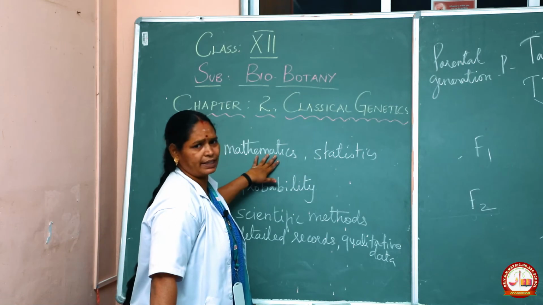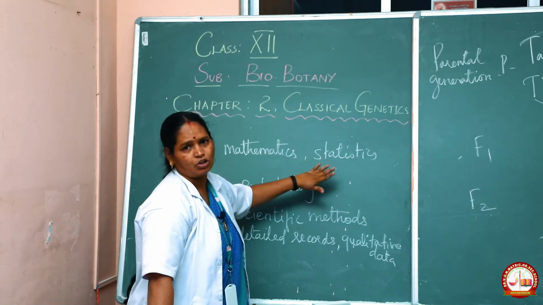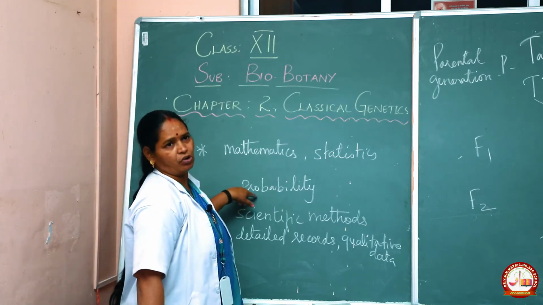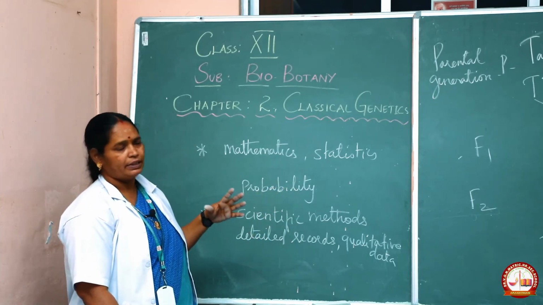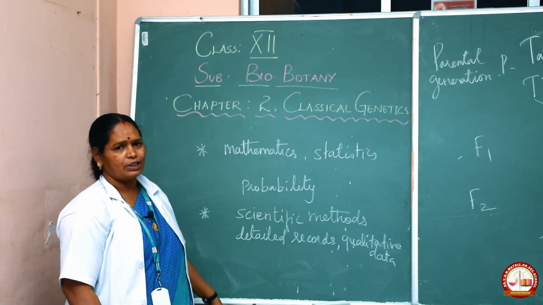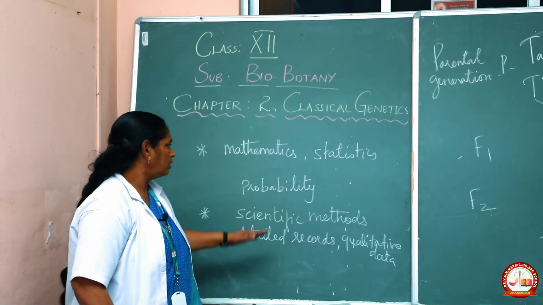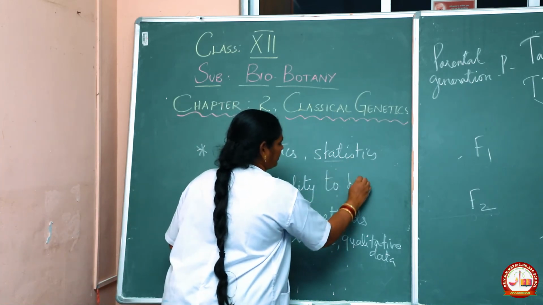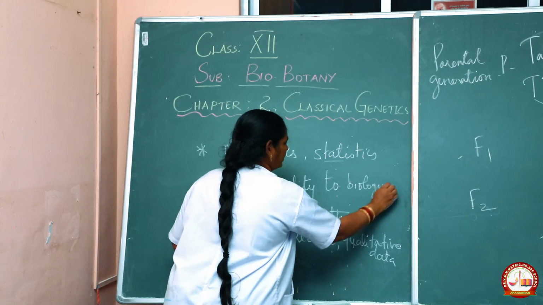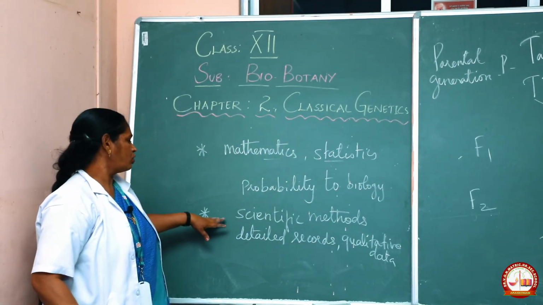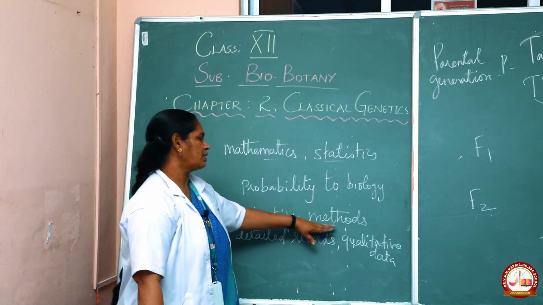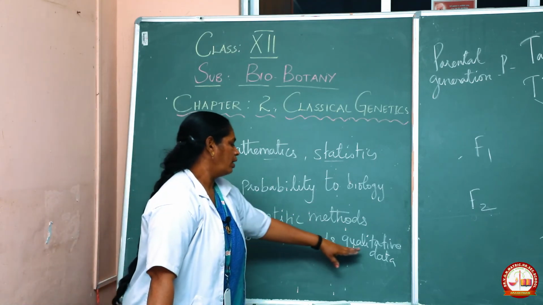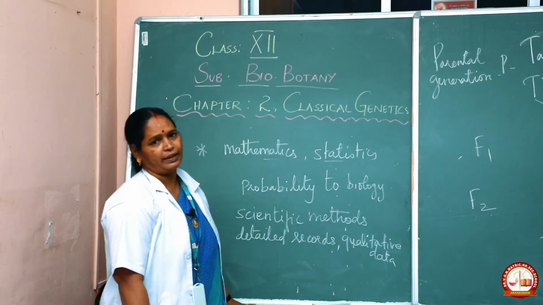He used mathematics and statistics in his experiments, including the probability of the crosses, which related both subjects to biology. He also used many scientific methods and kept detailed quantitative and qualitative records about the experiment.